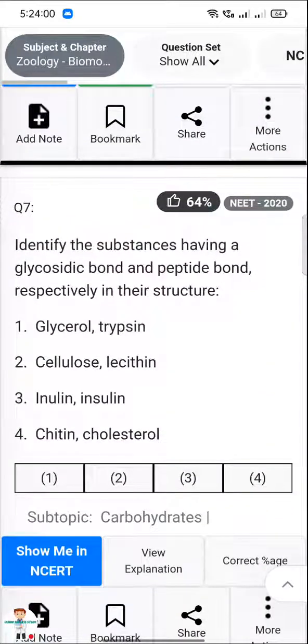Next, identify the substances having a glycosidic bond and peptide bond respectively in their structure. Glycerol, trypsin; cellulose, lectin; insulin, chitin; cholesterol. Answer is 3. Inulin and insulin.